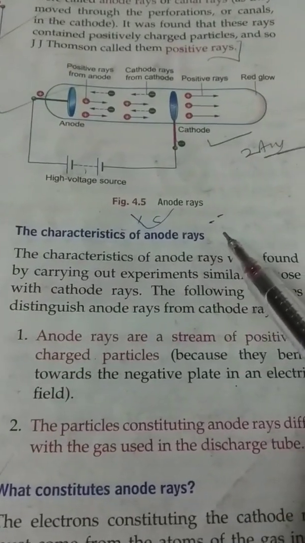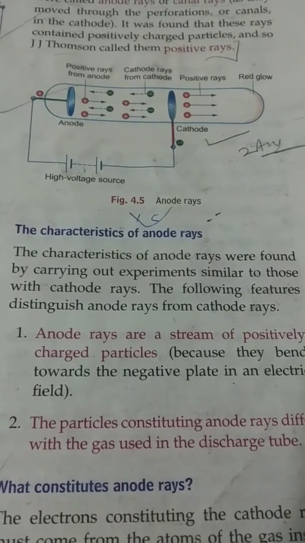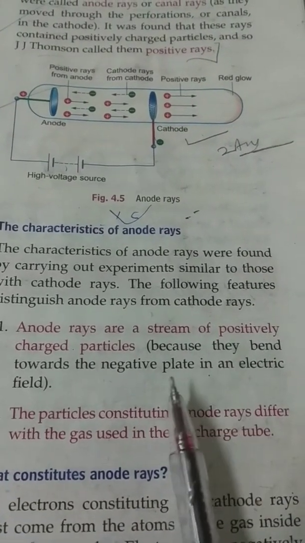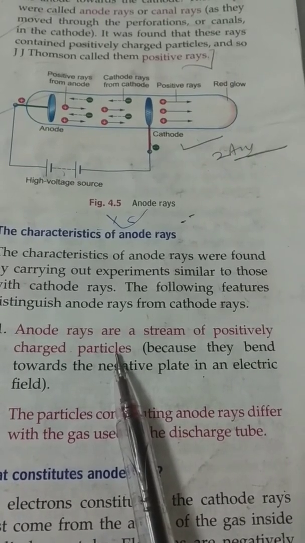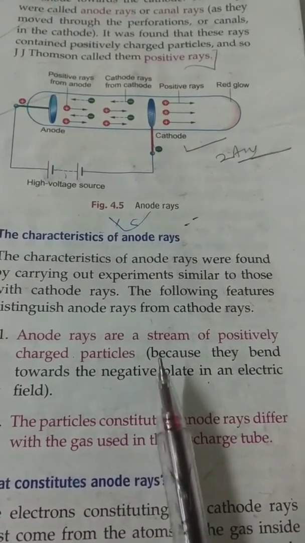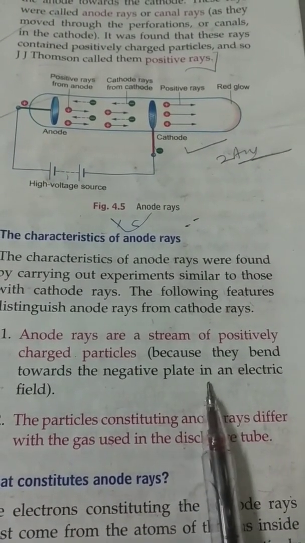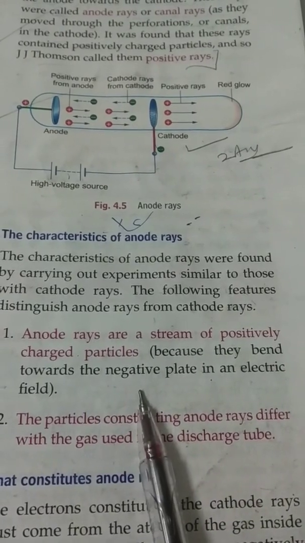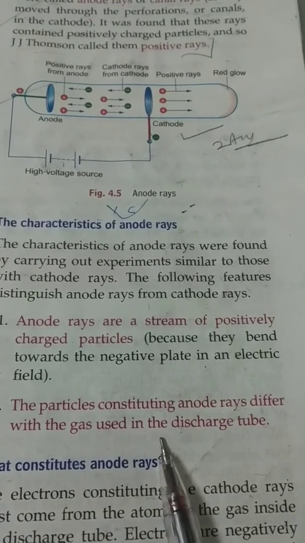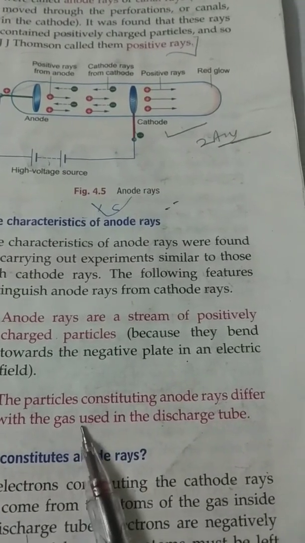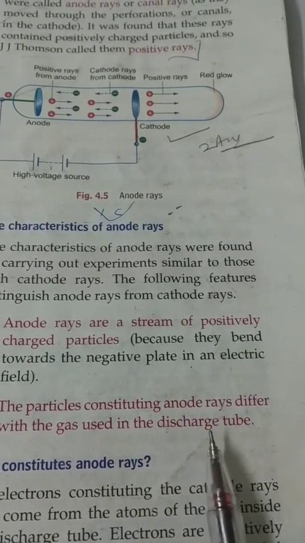Characteristics of anode rays. Anode rays are a stream of positively charged particles because these rays bend toward the negative plate in an electric field. Second, the particles constituting anode rays differ with the gas used in the discharge tube.